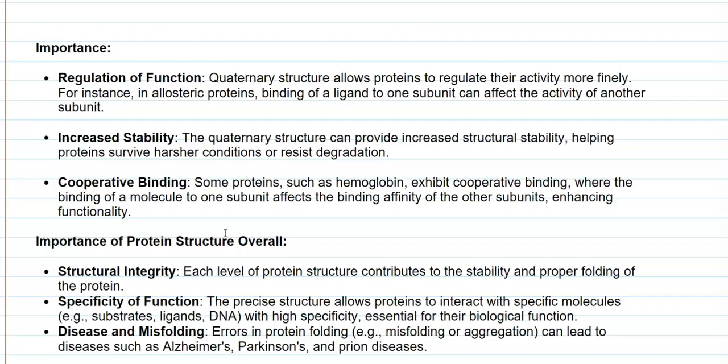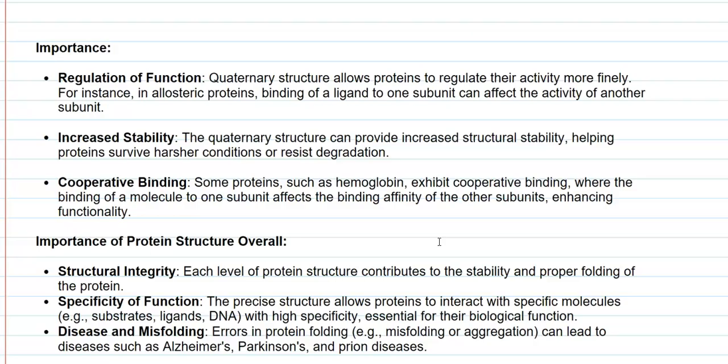The first one is the regulatory function. That is, the quaternary structure of a protein could regulate its activity in a much finer way. This could be best understood by studying certain allosteric proteins that are able to bind a ligand at one subunit, whereas the activity of the other subunit is affected. Such proteins commonly have a standard quaternary structure that helps in proper regulation of the function.